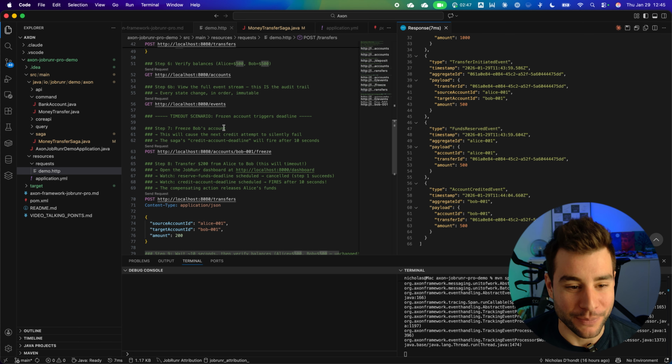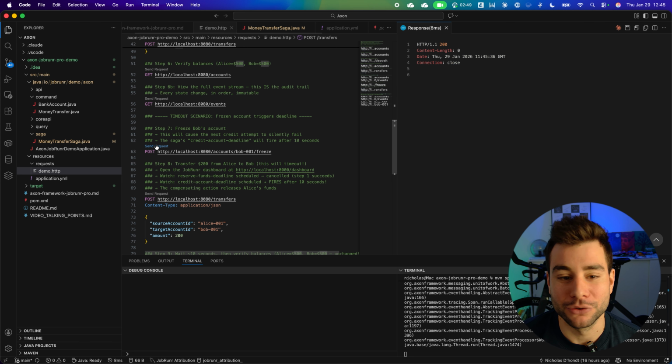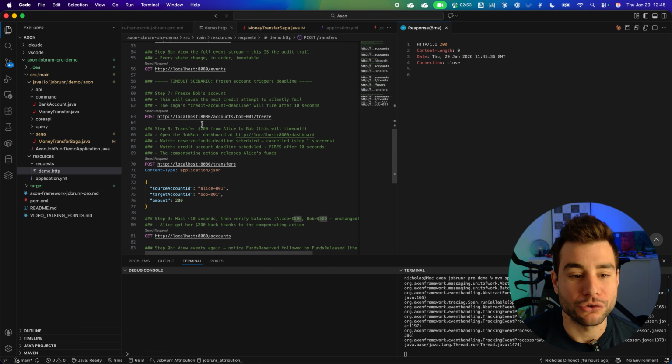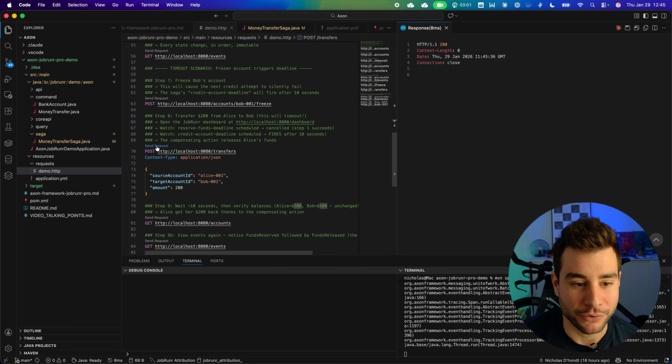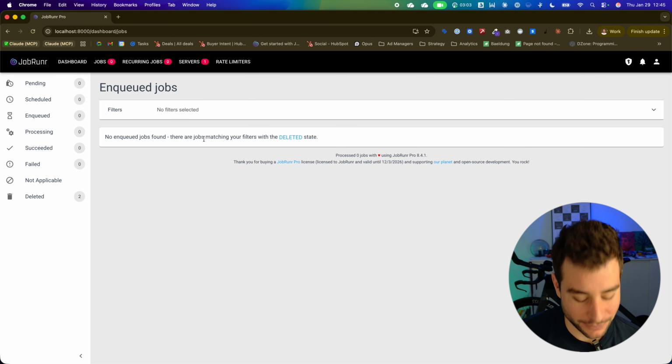So now we go to the timeout scenario, when something happens that is not supposed to happen and the transfer cannot go through. To do that, we're going to freeze Bob's account. So now we're going to try to transfer $200 from Alice to Bob, and you will see it's not going to be possible because Bob's account is frozen. So let's go. Send it.